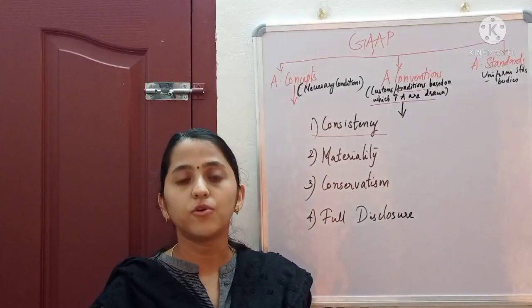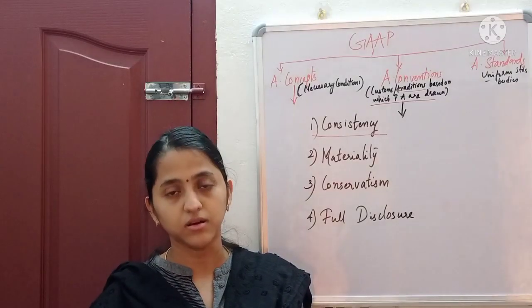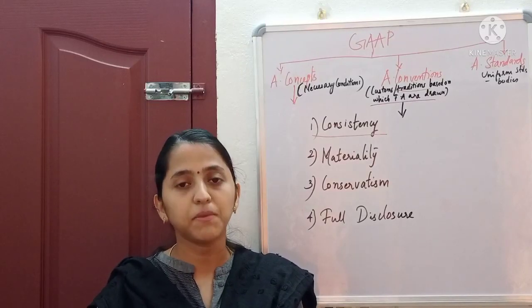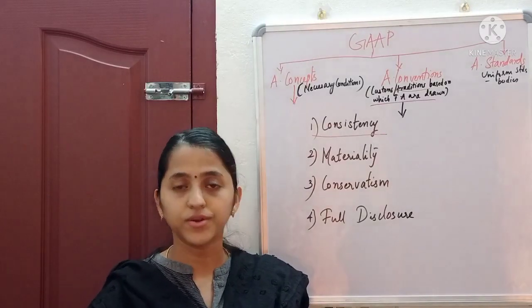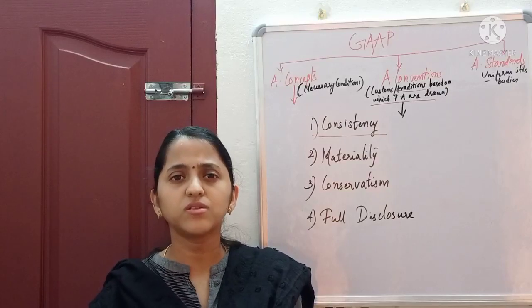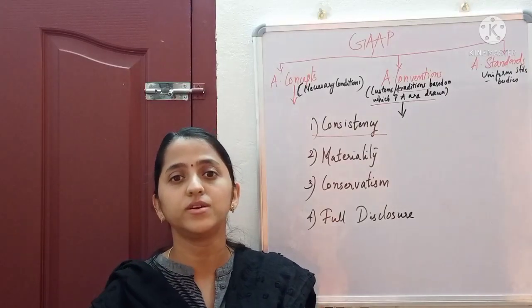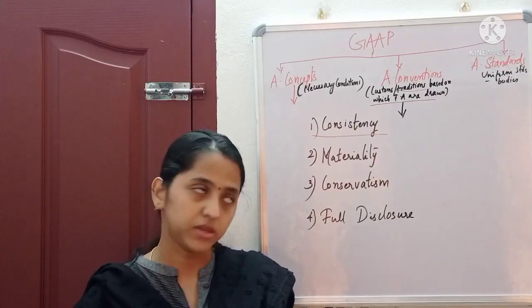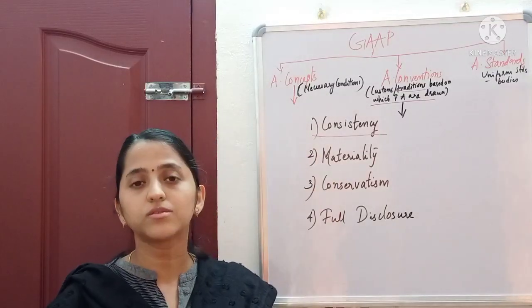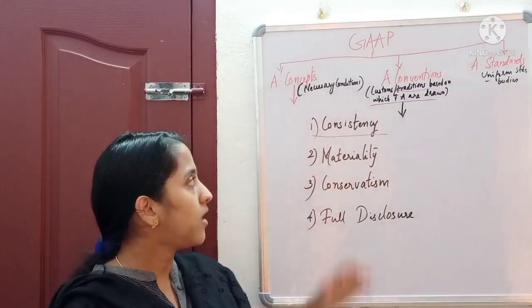So if we are following the straight line method in a year, it is better to follow that method for another 2 or 3 years. We should not shift very often to another method. That is what is the convention of consistency.